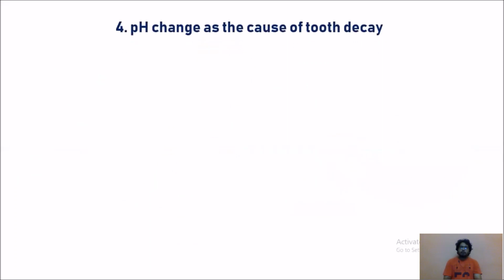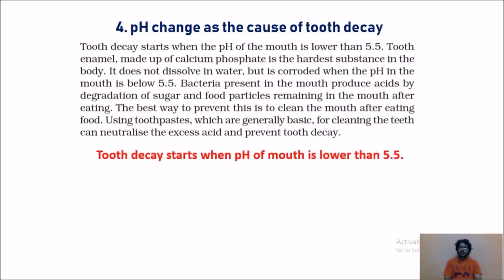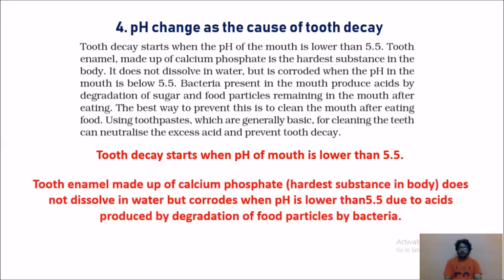Next one, pH change as the cause of tooth decay. By this paragraph, what can we understand? Tooth decay starts when the pH of the mouth is lower than 5.5. You can observe the value 5.5. 5.5 is nothing but acid. Tooth enamel is made up of calcium phosphate, the hardest substance in the body, and does not dissolve in water.